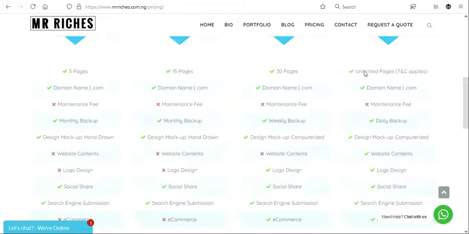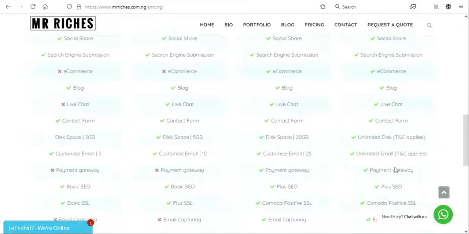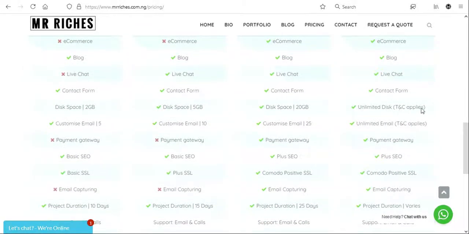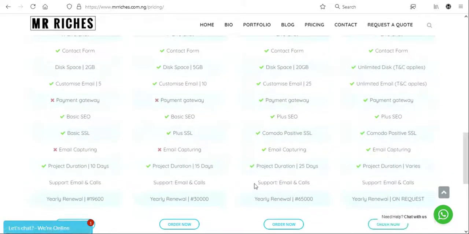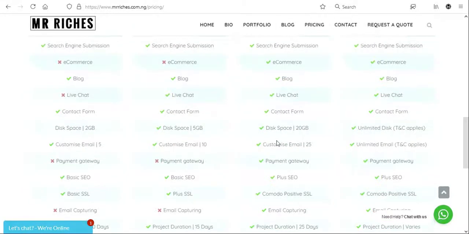On other pages, you see we give unlimited pages, but at the same time, terms and conditions apply. Unlimited disk space, T&C applies. Unlimited email, T&C applies. So this is just a guideline on how your pricing can be done. Though you're just starting, you can put this professionally on your website, something like this.